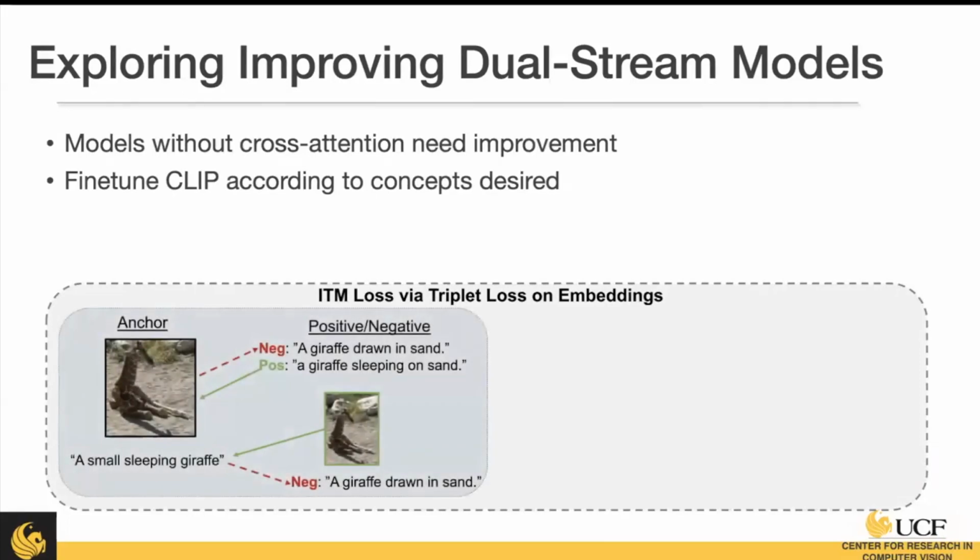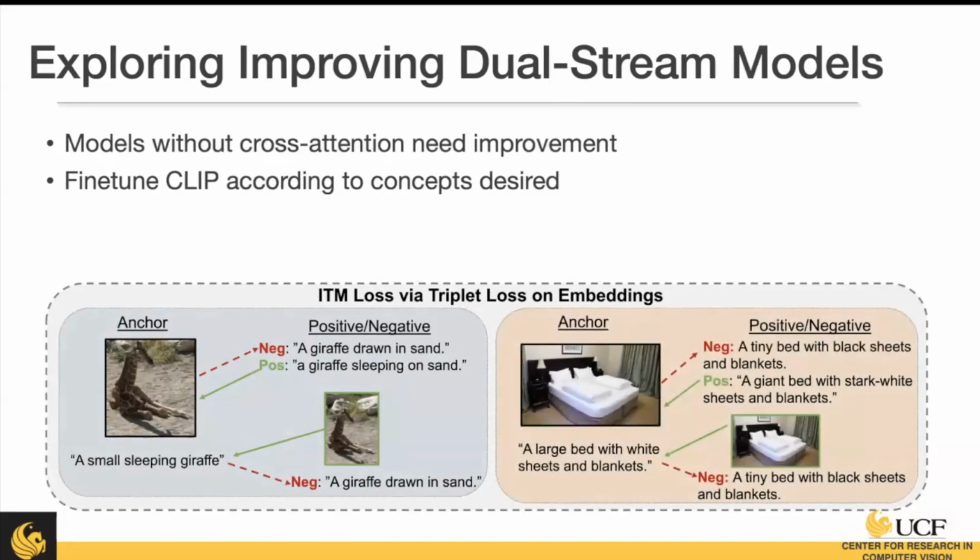Here's an example where we're using an image-text matching loss, and we have our anchor image and a negative, where we're doing the same kind of thing as ProbeR. We're using a predicate that doesn't make sense for the two objects, and then our positive ground truth statement. We do the same from text to image as well, so we have our text with the correct statement and our negative in the image. We do that again with attributes as well, and we make it more challenging because the negative has all of the attributes in the caption switched with an antonym. So the negative becomes quite obviously the negative, and the positive stays quite positive.